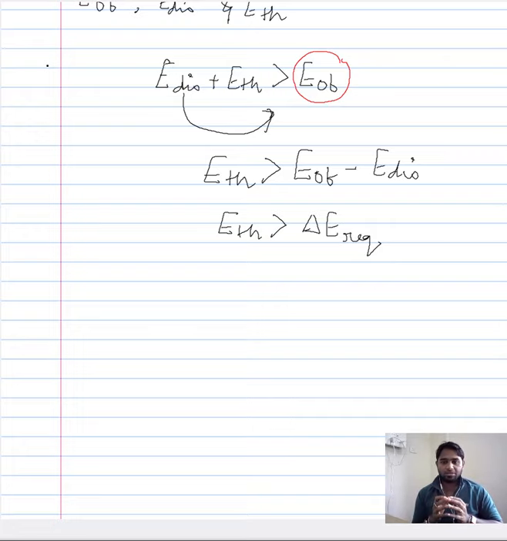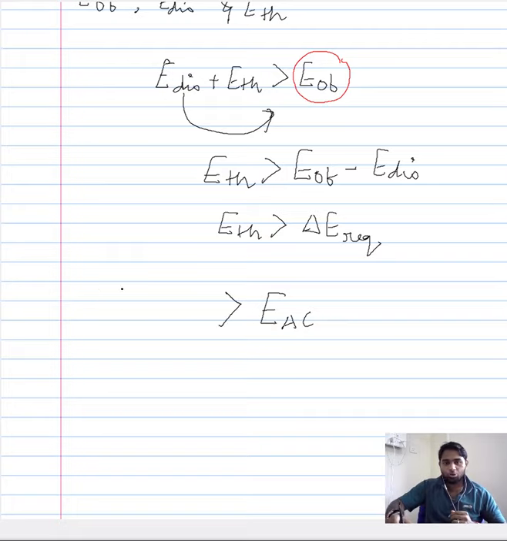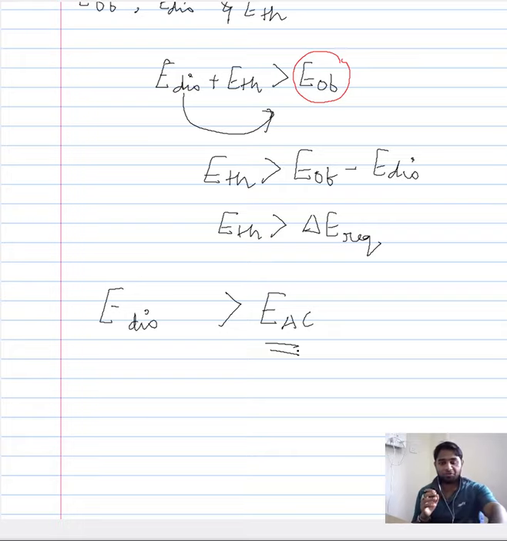Now what we have done is, supposing you have the energy that is required for the nucleation and the propagation of dislocation, let that be referred to as the activation energy. Now this activation energy should initially be overcome by the dislocation energy alone. So when your dislocation energy or just your load is able to overcome this activation energy, then it would mean that the dislocation can nucleate and propagate, meaning the plastic deformation has been initiated.